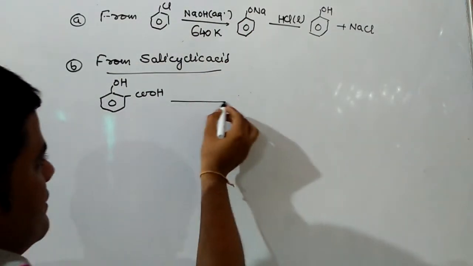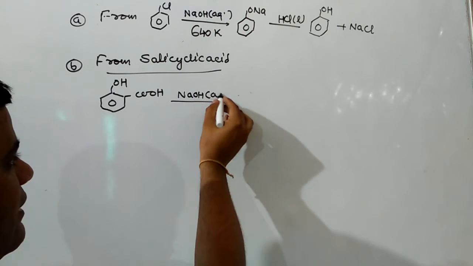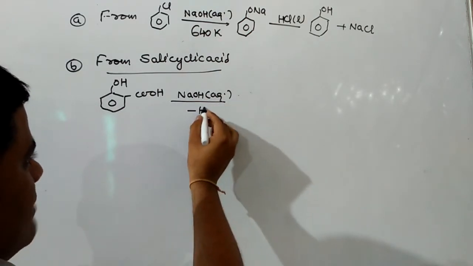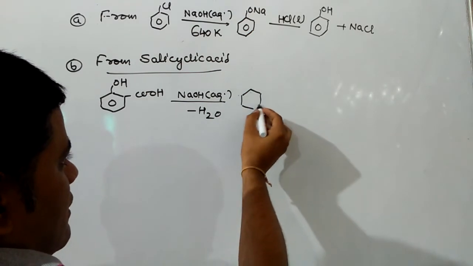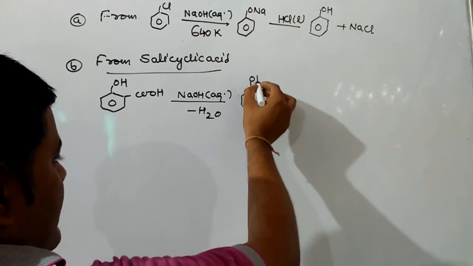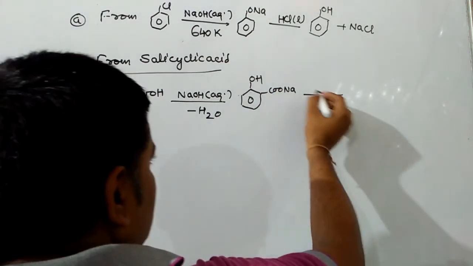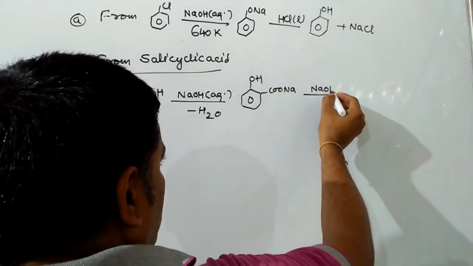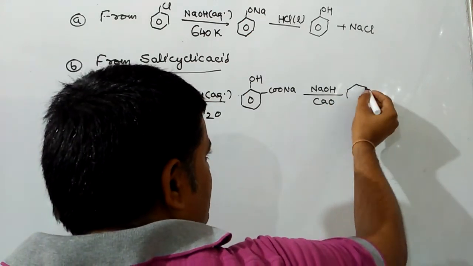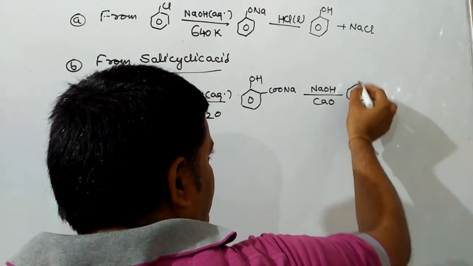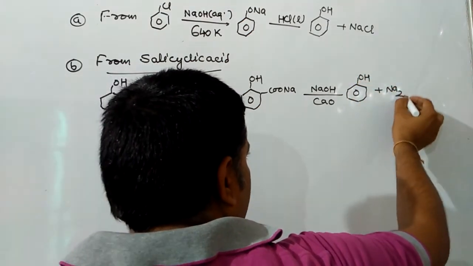In this reaction, salicylic acid reacts with sodium hydroxide to produce sodium salicylate, and this sodium salicylate reacts with NaOH in presence of CaO to give you phenol plus sodium carbonate, Na2CO3.